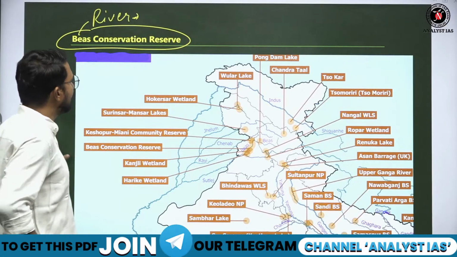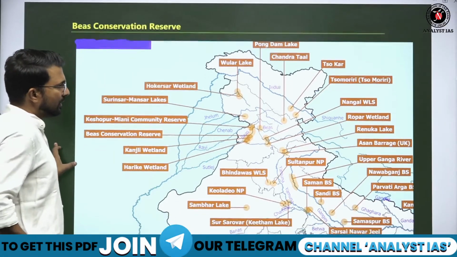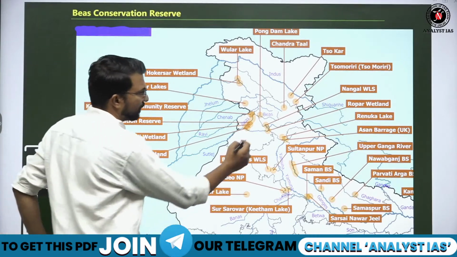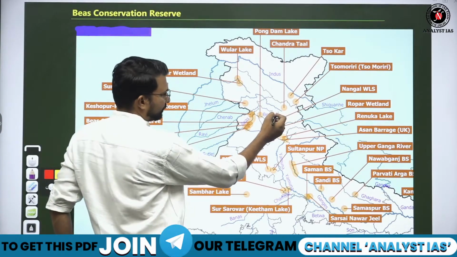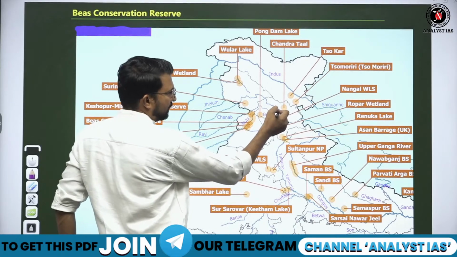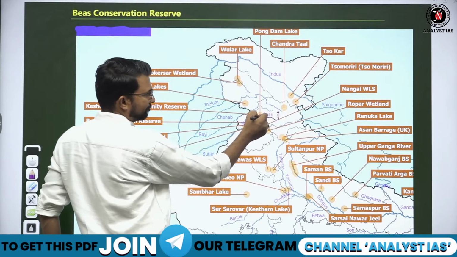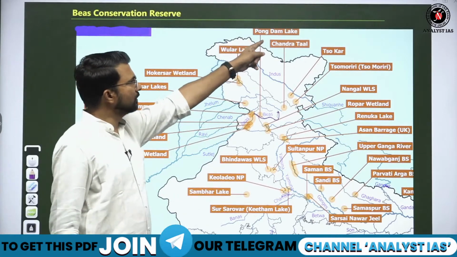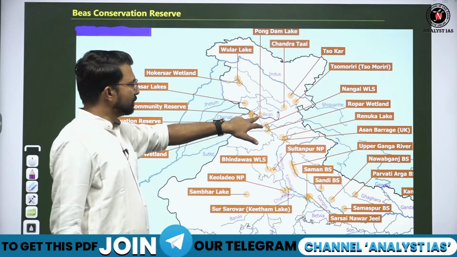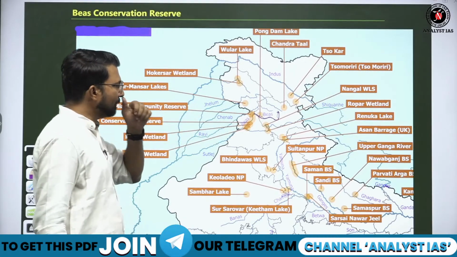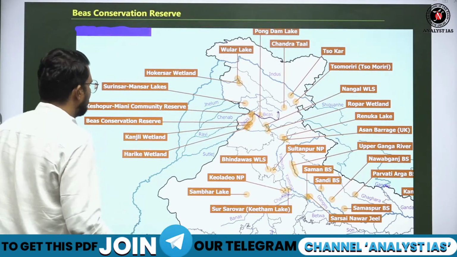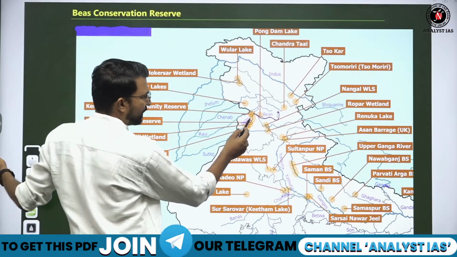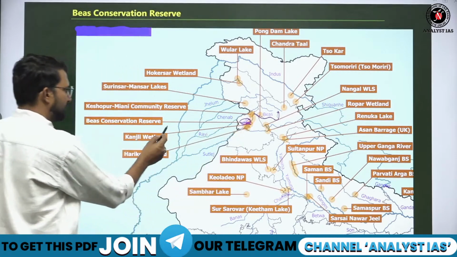So where is this Beas Conservation Reserve? If we locate Beas on the map, this is the Beas river. Beas has many dams also, like Pong Dam, which is situated in Himachal. This is Pong Dam, and here is Beas Conservation Reserve in Punjab. So remember where this Beas Conservation Reserve is situated.